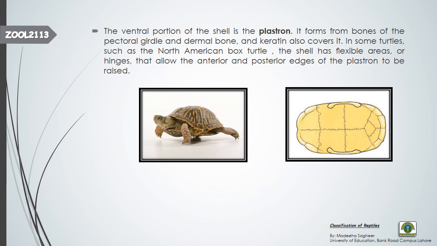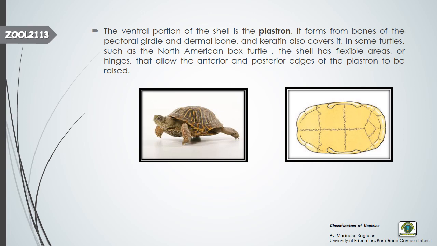Next is the plastron. Previously I talked about the carapace, that is the dorsal or upper portion of the shell. This is the box turtle. The carapace is the upper, dorsal portion of the shell, and the plastron is the ventral or lower portion of the shell. So the upper portion is known as the carapace and the lower portion of the shell is known as the plastron.